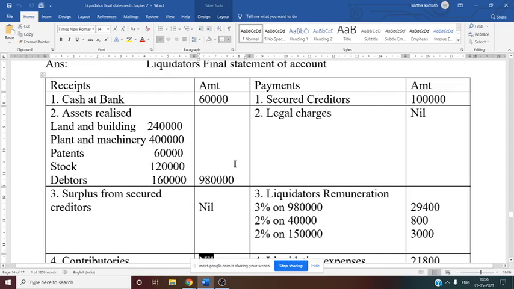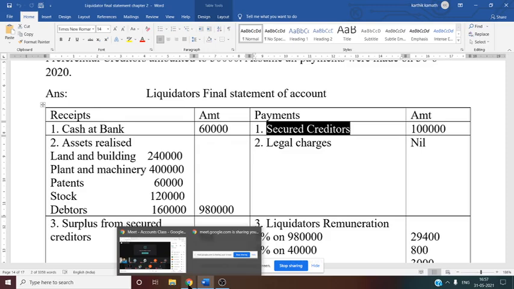Now payment side. Payment side secured creditor. Secured creditor is 1,00,000. So now here who is going to make the payment? Since we can write the secured creditor as 1,00,000 in the payment side, as soon as you enter this amount in the payment side, it is assumed that payment is made by the liquidator. If payment is not made by the liquidator, you should not consider under payment side secured creditor. In this problem we have considered, that is why here payment is done by the liquidator. That means liquidator will give the money to the secured creditor, that is 1,00,000 rupees.